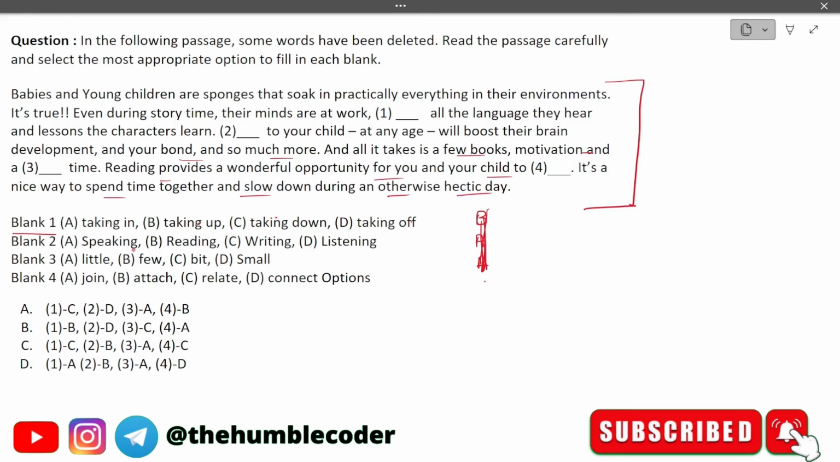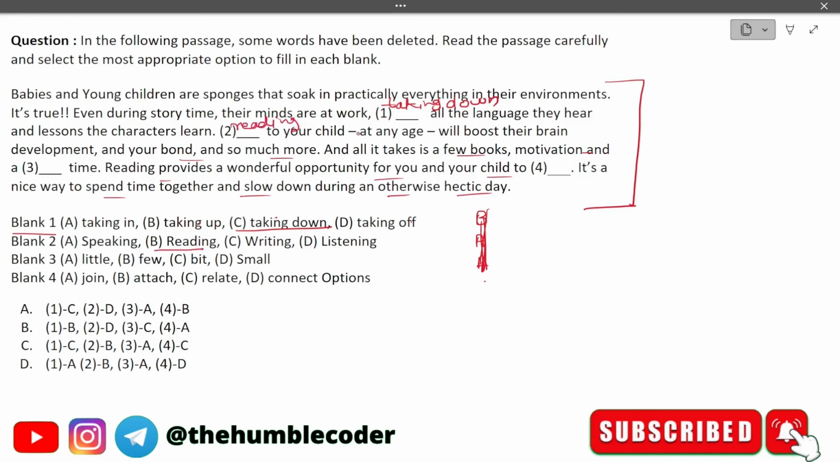Okay, so I'm reading the passage again. Babies and young children are sponges that soak in practically everything in their environments. It's true, even during story time, their minds are at work. Dash. So in this dash, what will come is C, which means taking down. Their minds are at work, taking down all of the language they hear and lessons the characters learn. Dash to your child. So the correct answer for this one is reading.